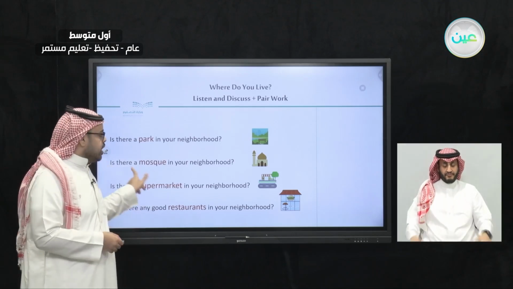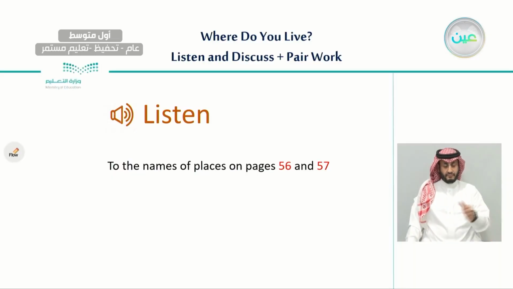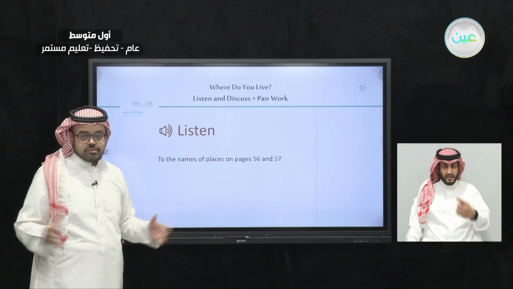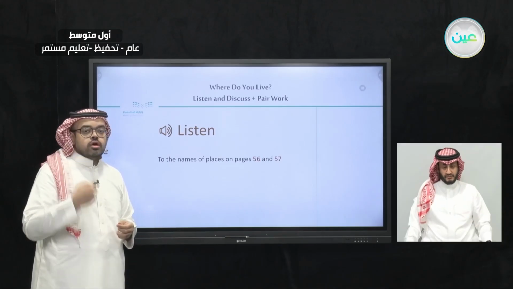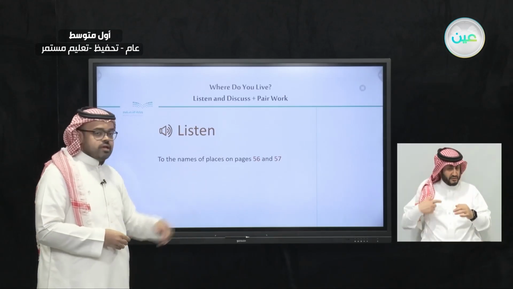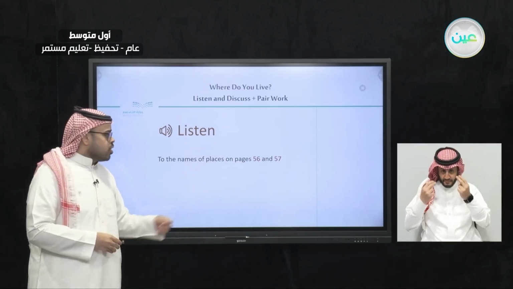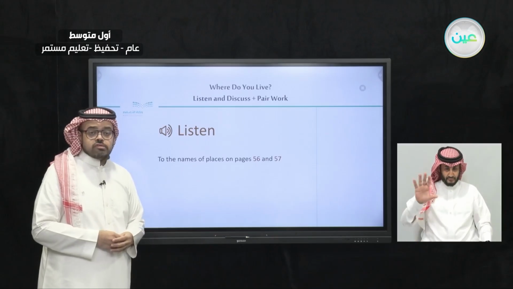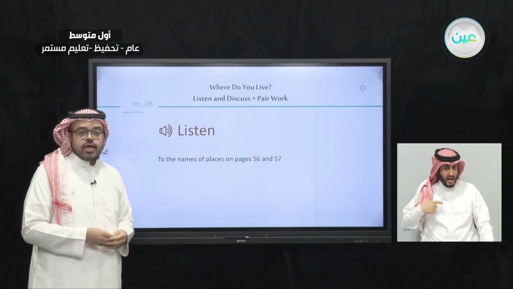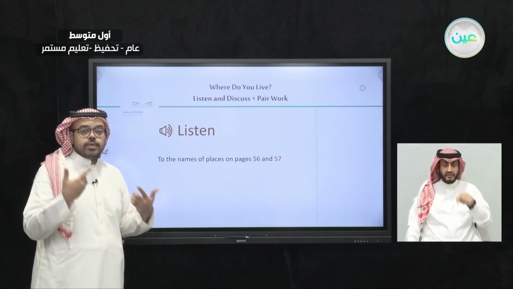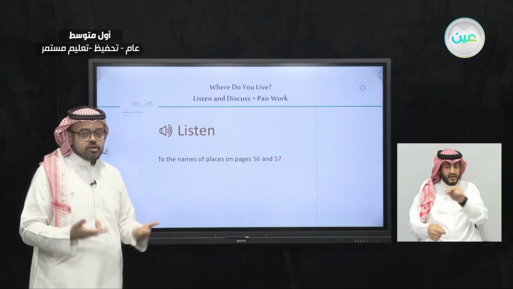Very good. Now, moving on, I'm going to show you a list of places. Okay? So what I need you to do now is to listen to the names of those places. You can see them in your book on pages 56 and 57. I'm going to say the name of a place and you have to repeat with me while I say it.